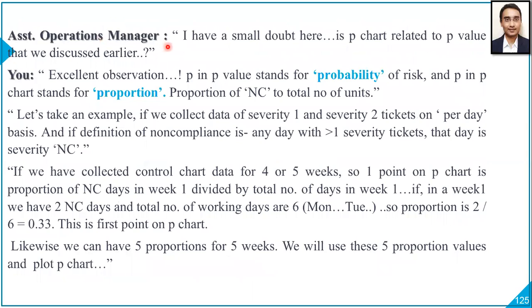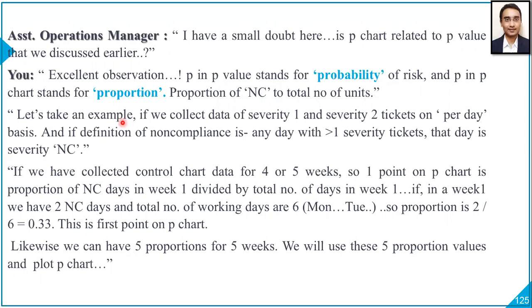Assistant operations manager asked, I have a small doubt here. Is P chart related to P value that we discussed earlier? You replied, excellent observation. P in P value stands for probability of risk, and P in P chart stands for proportion of NC, non-compliance, to total number of units or total number of shifts. Units is like shifts or parts or even days for that matter.